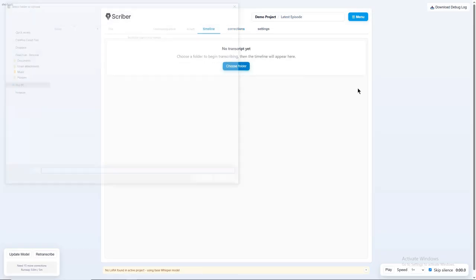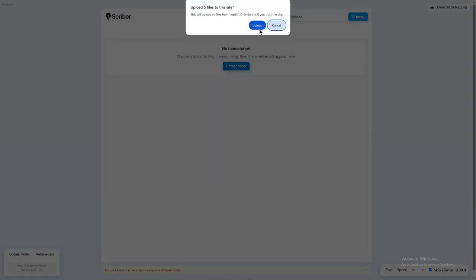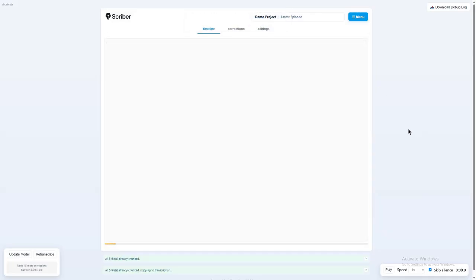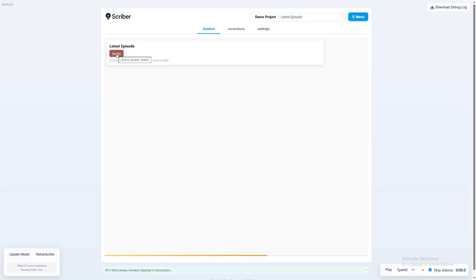So let's go ahead and load our folder. I don't love how long this initial setup takes. That's something that I'm still working on. I would like to get it so that this can quick start instantly. But you can see that it's loading the different people. These are just taken from the file names, but I can click on them and rename them if I want to.